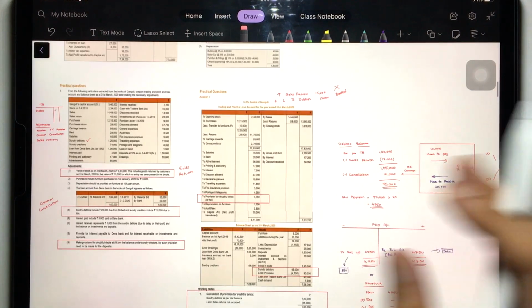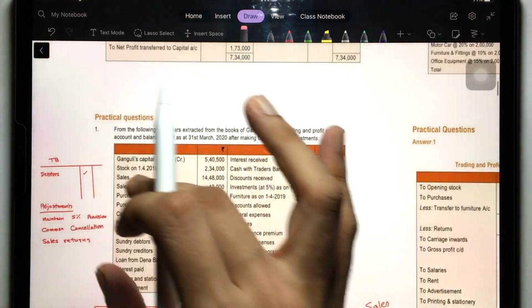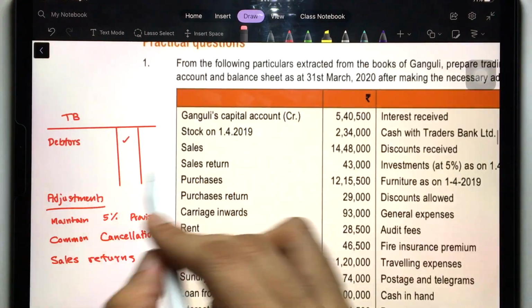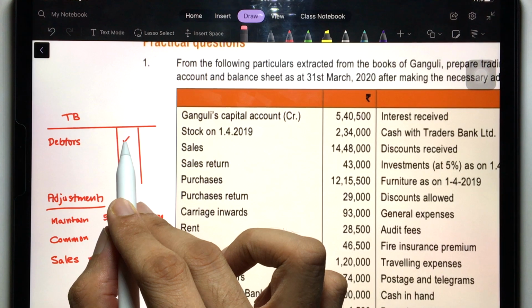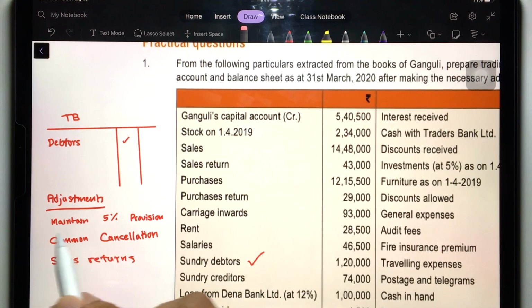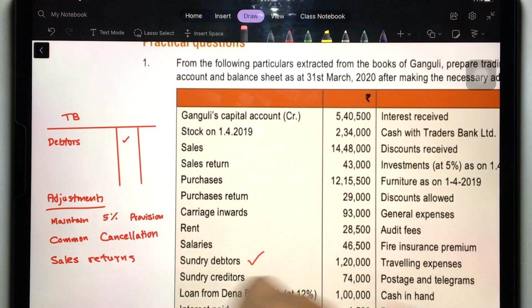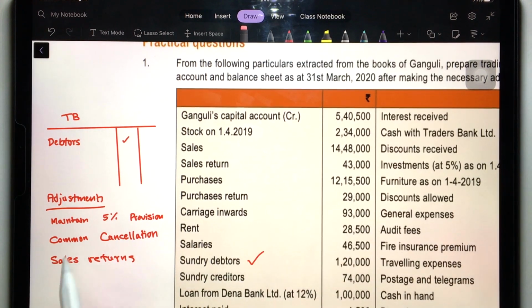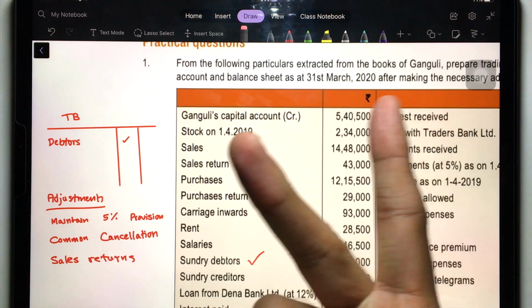So that's all regarding the practical question number 1. In this case, what happened? In the trial balance, we had the debtors balance over here, no provision, no bad debts, nothing. But in adjustment here, we had to maintain 5% provision for the next year, create provision for next year, 5%. And then there were errors. 2 errors were there.